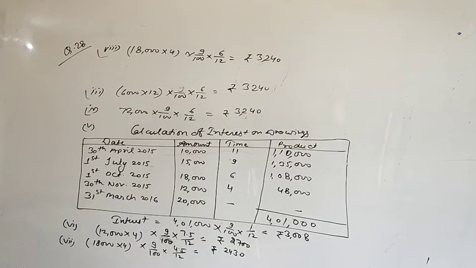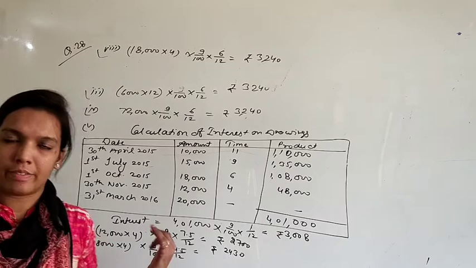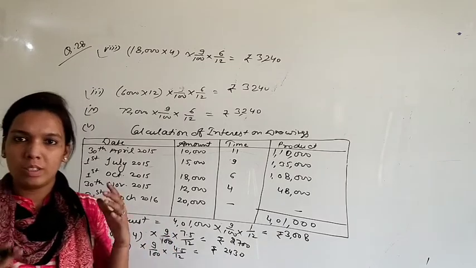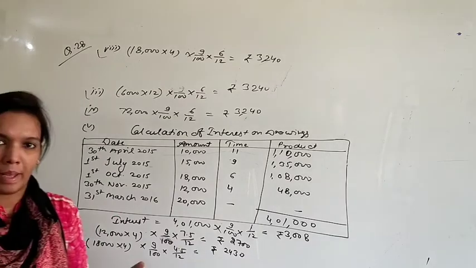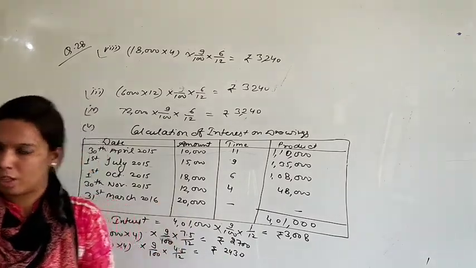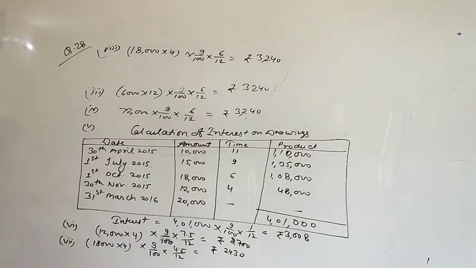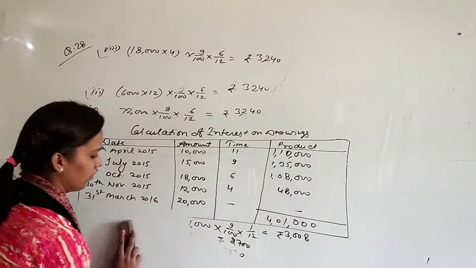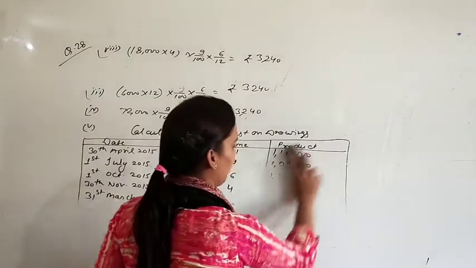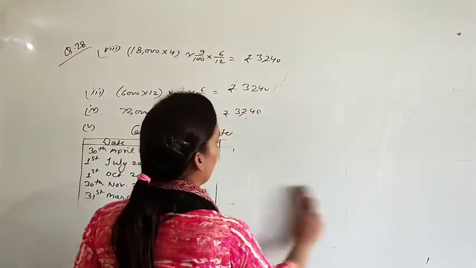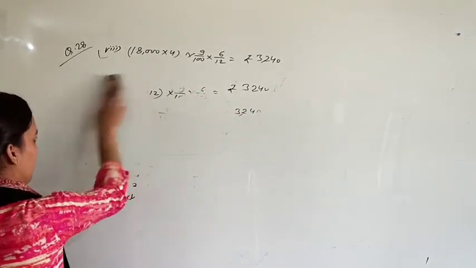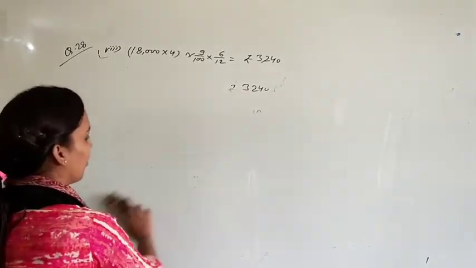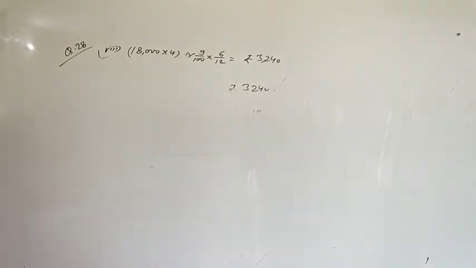So in this question we have discussed all the methods that we have studied till now. All 6 cases that we have studied, and the simple method and product method, that also we have completed in this question. Okay, let's see the next concept. Your next concept will be that if you are drawing money only for 6 months and 9 months. Till now we were studying that you are drawing money for 12 months.